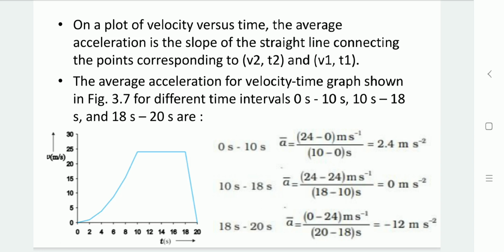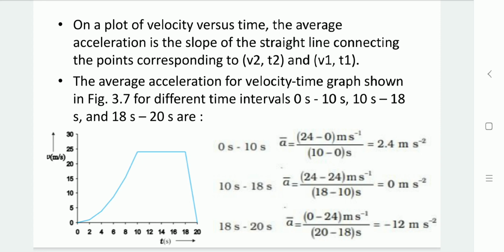As in the graph from 10 second to 18 second, a straight line is observed, so same velocity is available. Let us place these values in the average acceleration equation. So it would be V2 minus V1, that is 24 minus 24, divided by T2 minus T1, that is 18 minus 10 second. So it would be 0 meter per second square.